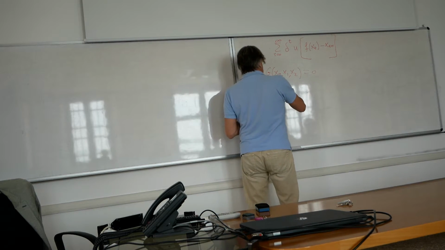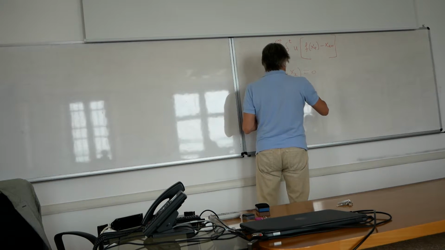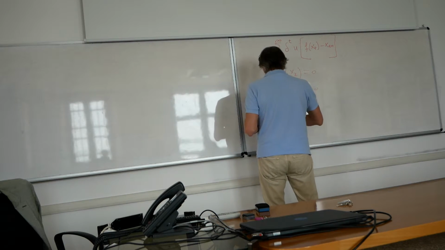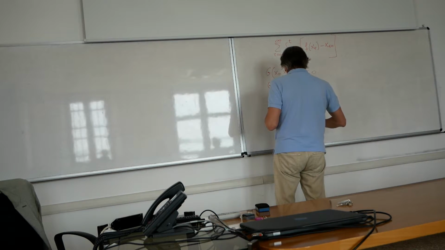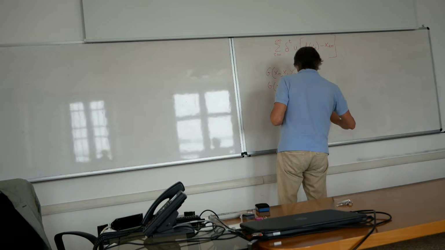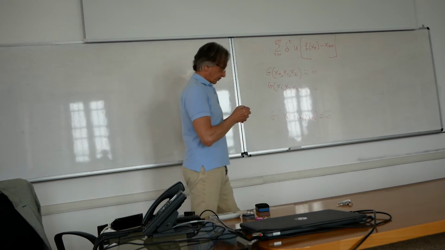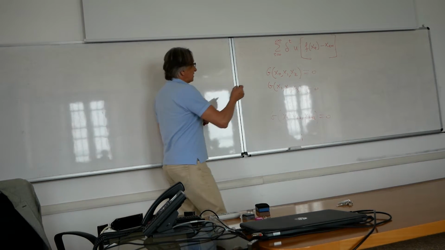The second is the same, g of x1, x2, x3 equals 0. And so on, g of xt, xt plus 1, xt plus 2 equals 0, and so on. This value is given.